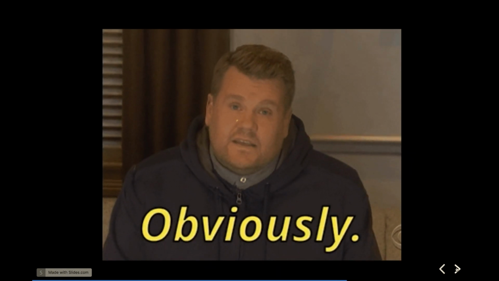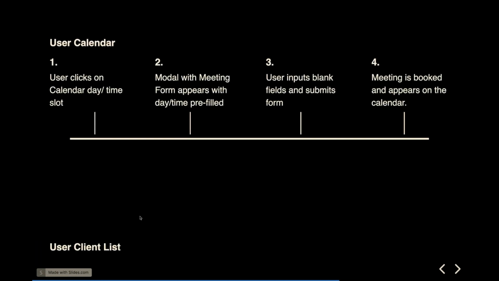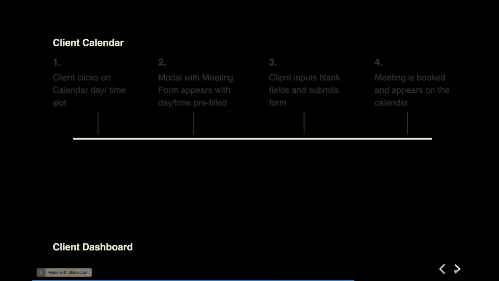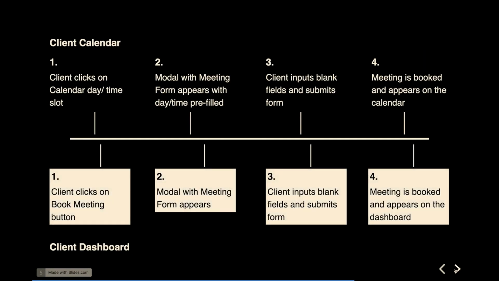Obviously, you're all thinking, of course, that's clear. We all saw the difference of that, right? But those slight differences are what's causing the complexity in your code now. So let's take it one step further and look at the client calendar as well. Now there's the client side, adding the complexity that your current user is a completely different object too, right? So the client on the calendar clicks day and time, the modal with the meeting form appears, day and time is pre-filled. Client inputs blank fields, meeting is booked, and appears on the calendar.